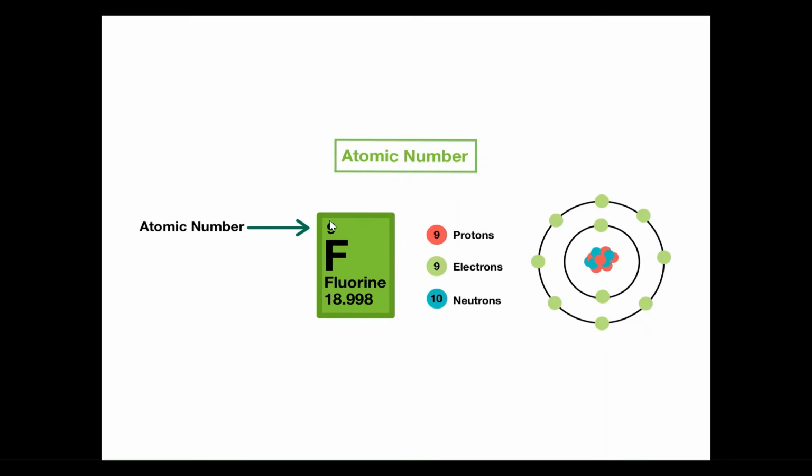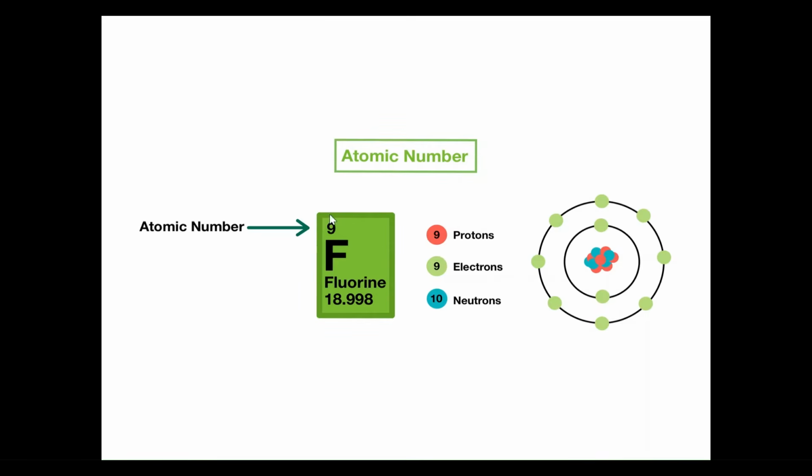Here we have an atomic number of 9 for fluorine. If you notice, look at these two numbers. What do you notice is the same or different about them? Good. If we have 9 protons, because this atom is neutral, there should also be 9 electrons. Because protons are positive, P for positive, and electrons are negative, the positive and the negatives cancel out.